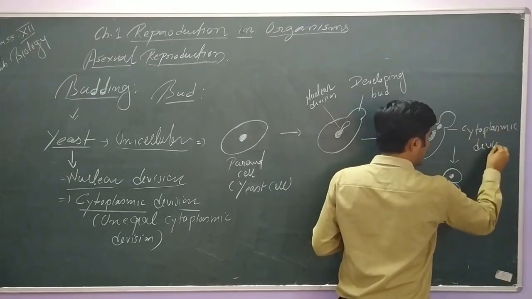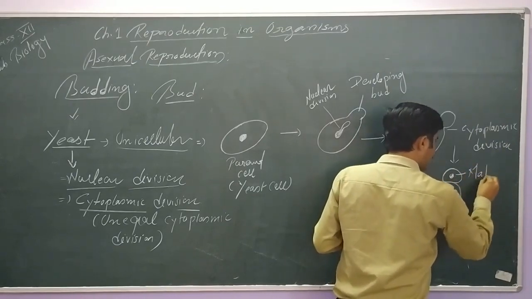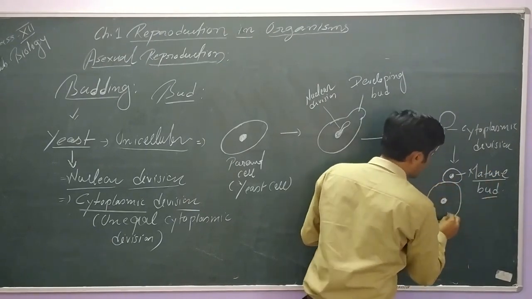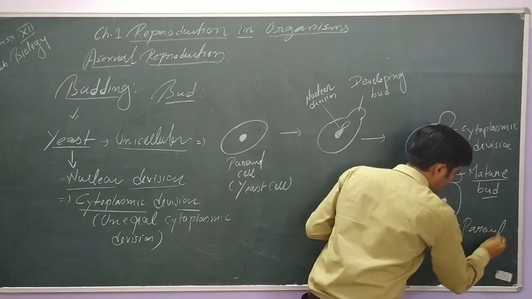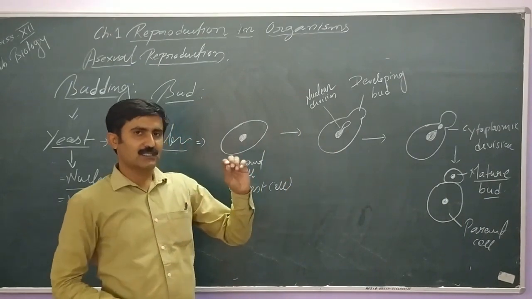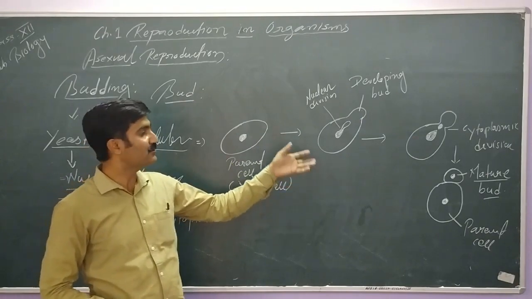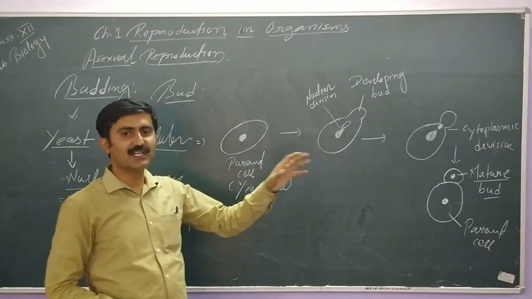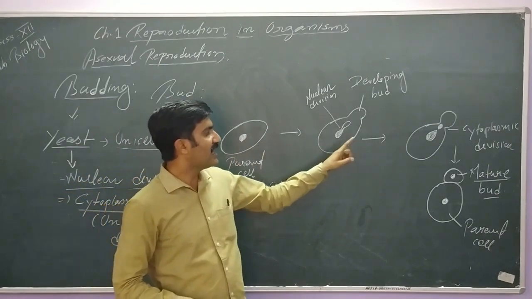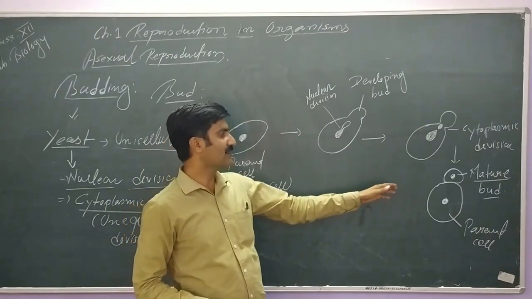Cytoplasmic division, this can be defined as mature bud. This is a mature bud, this is still a parent cell. So here we have to notice that unlike fission, here the parent cell is not dividing into two equal cells. Division is unequal. As well as here you can see there is the existence of the parent cell. The parent cell remains existing. The parent cell does not disappear.